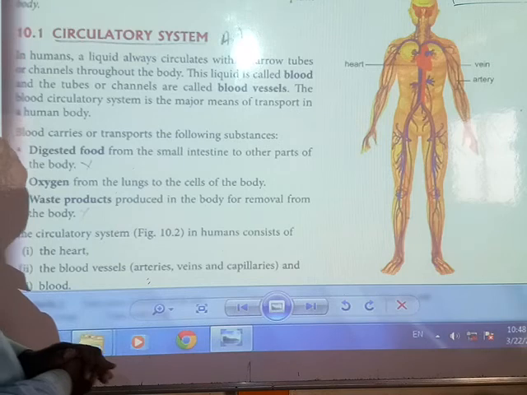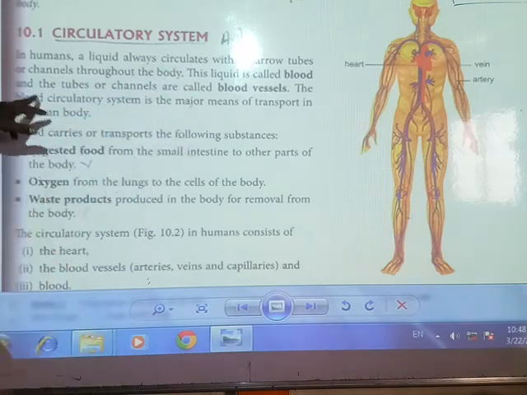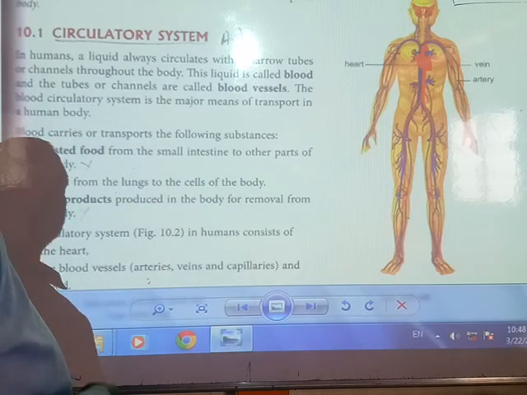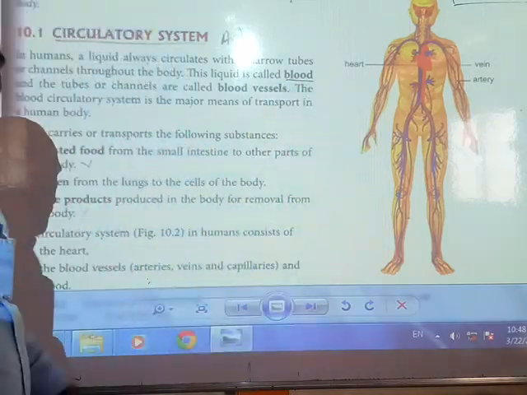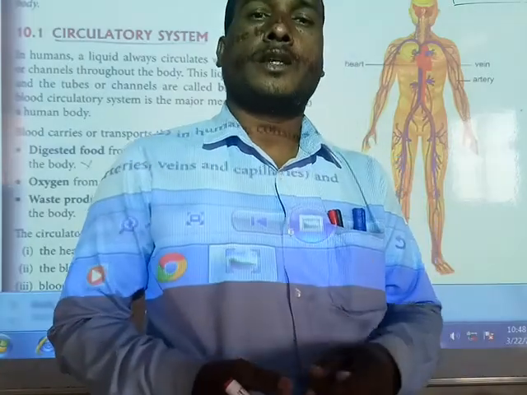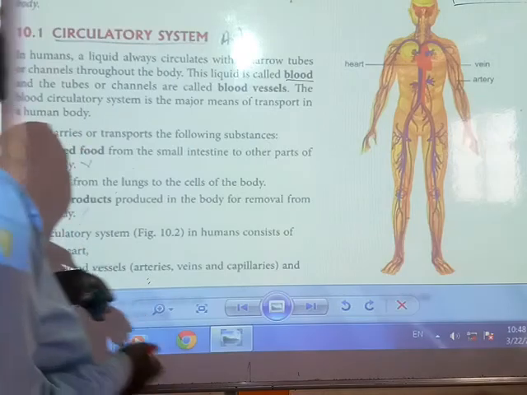You should see, students, that in humans a liquid always circulates within narrow channels through the body. This liquid is called blood. In our body there is water, and there is also blood, but especially through the blood all the circulation happens.